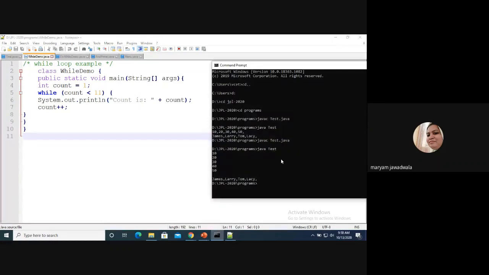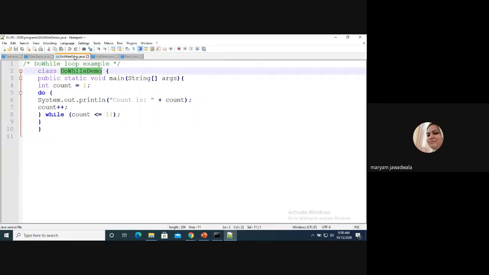So no need to run this program. Generally I will show you the next program, do while loop, okay? Hope everybody understands. Next program is class do while demo. So here, this is the syntax for writing a do while loop. The same program as while demo. Int count equals 1, at line number 4, and after that I'm writing do. Do, and in the bracket System.out.println the count value, and then after the block closes I'm writing the while condition.